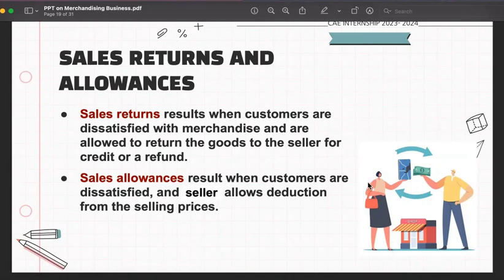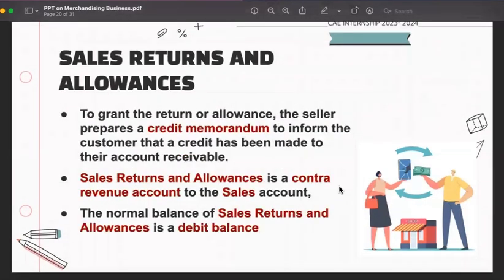So may allowance sila na ginawa for your transaction. So sales returns and allowances. To grant the return or allowance, the seller prepares a credit memorandum to inform the customer that a credit has been made to their accounts receivable. So yung credit memorandum, yung sign na yung request mo for returns is already approved.